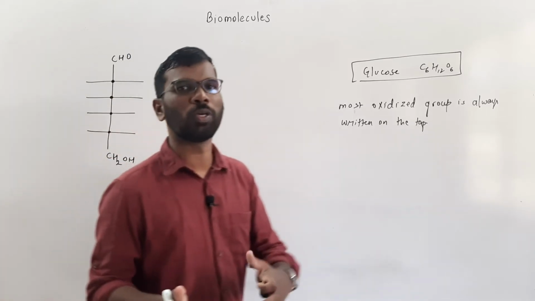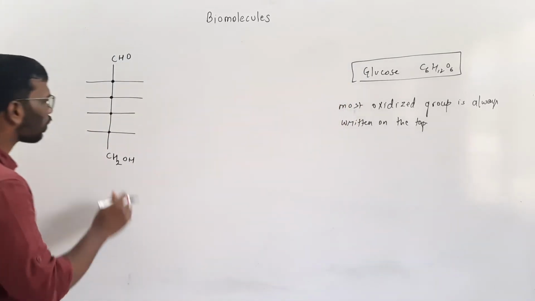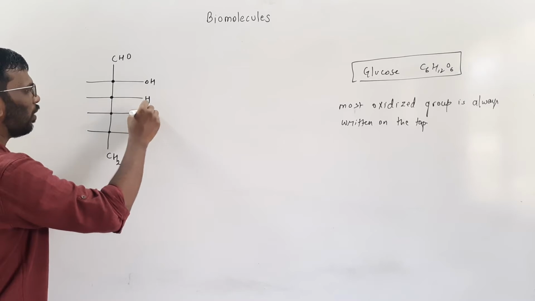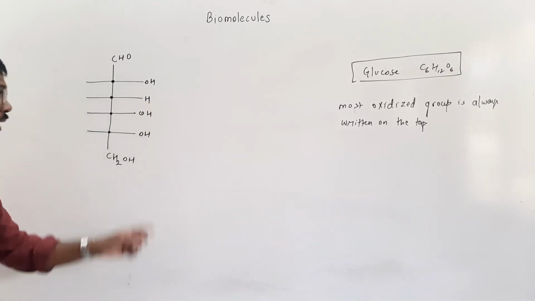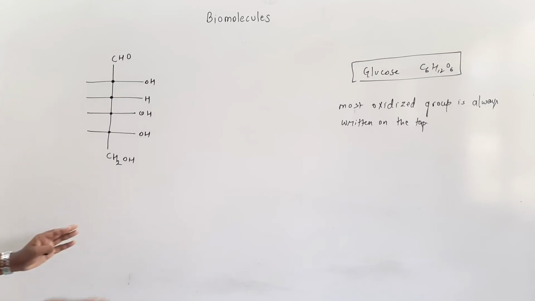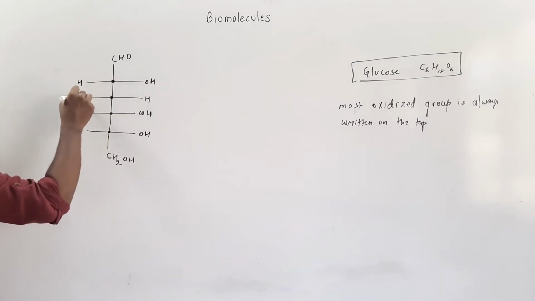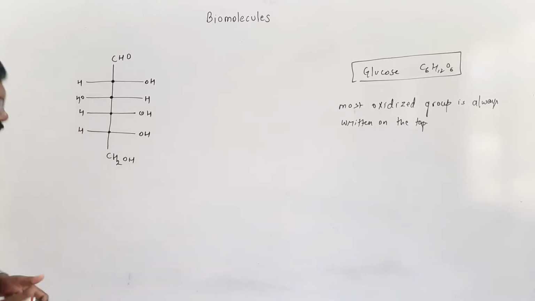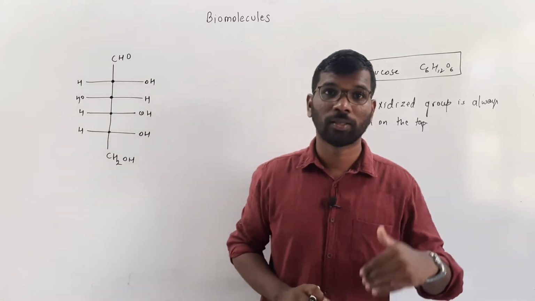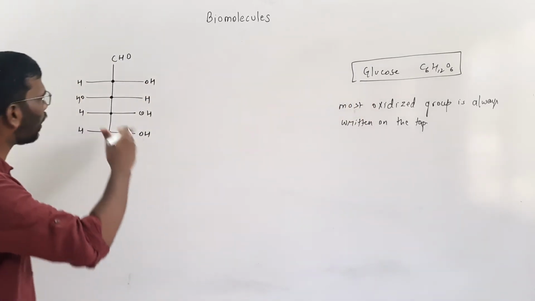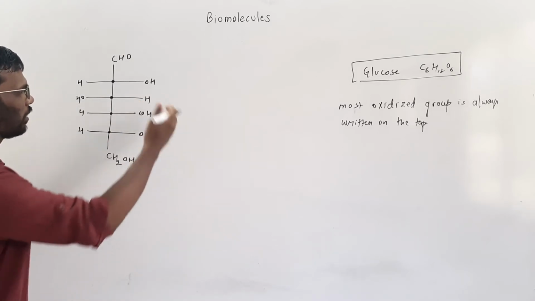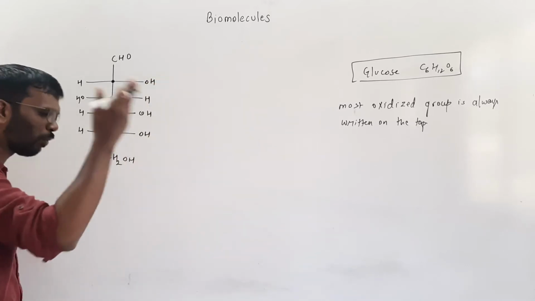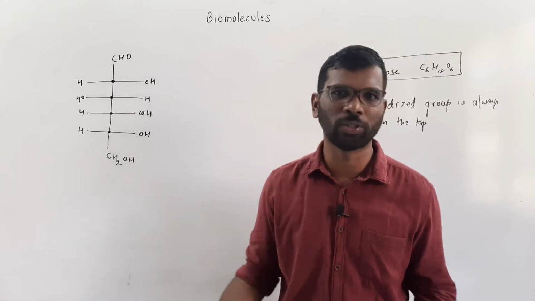Now you have to put OH and hydrogen. So it is OH, remember, then it is H, then OH, and this is also OH. Means 3 OH are on the right side, and here if this is an OH, then this is H, this is OH, this is H, right, and this is also H. So this is the Fischer projection of writing the glucose structure. Means there are 4 OH, but 3 you are going to write on the right side. OH, OH, OH. Okay, OH, H, OH and OH. Right? Wherever you write an OH, on the opposite side you have to write the hydrogen. That's it.